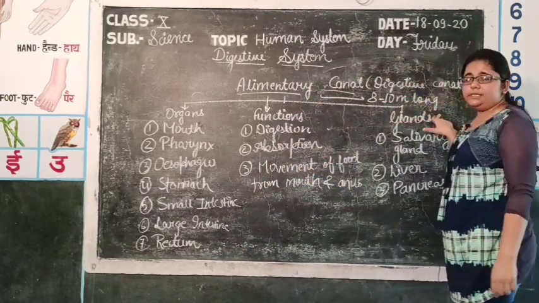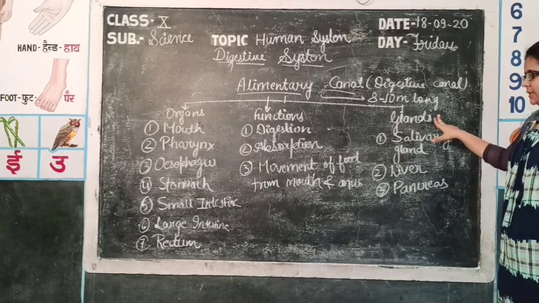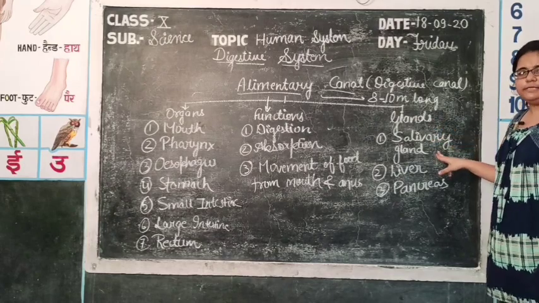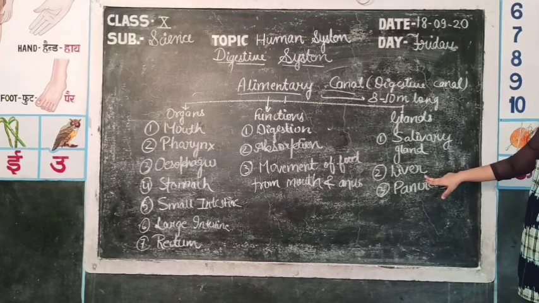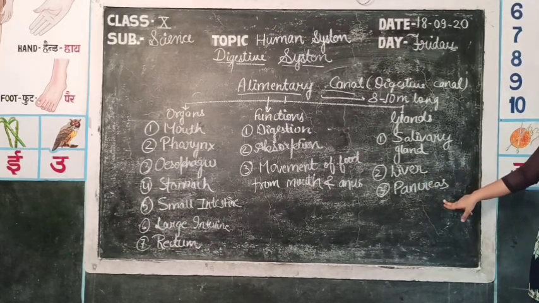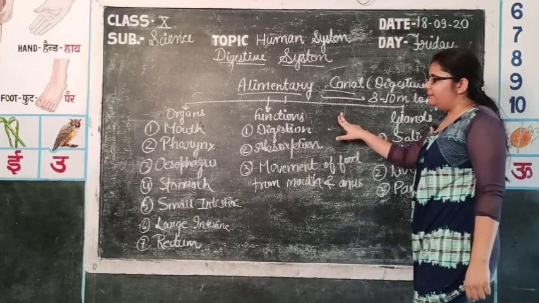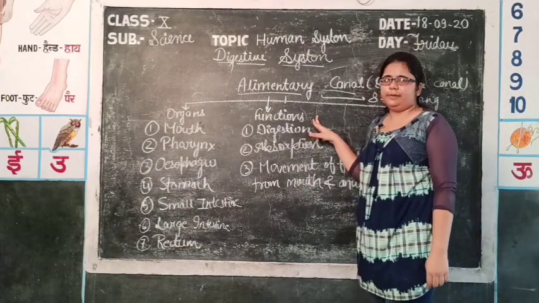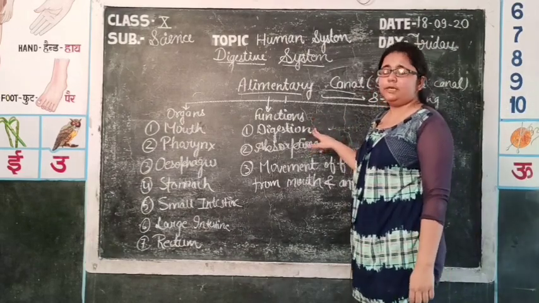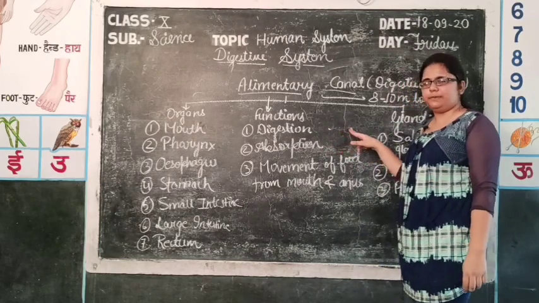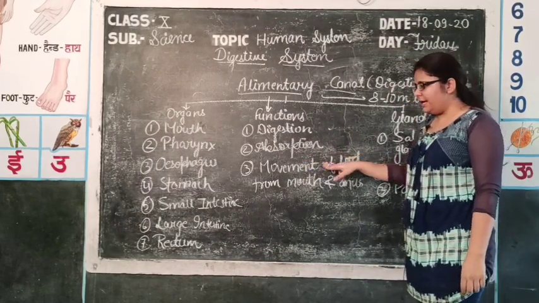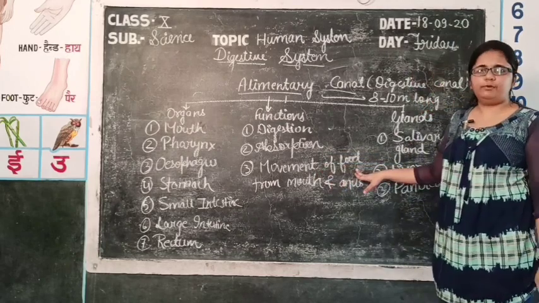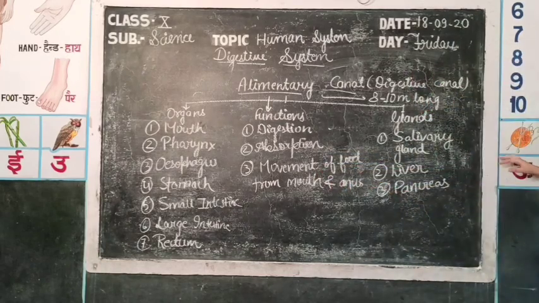There are various glands whose secretions help in digestion also present. First of all, salivary gland which pour their secretions in the mouth. Second one is liver and third one is pancreas. There are main three basic functions of alimentary canal. First function is digestion of complex food into simpler one. Second one is absorption of that digested food, and third one is movement of food from mouth to anus.